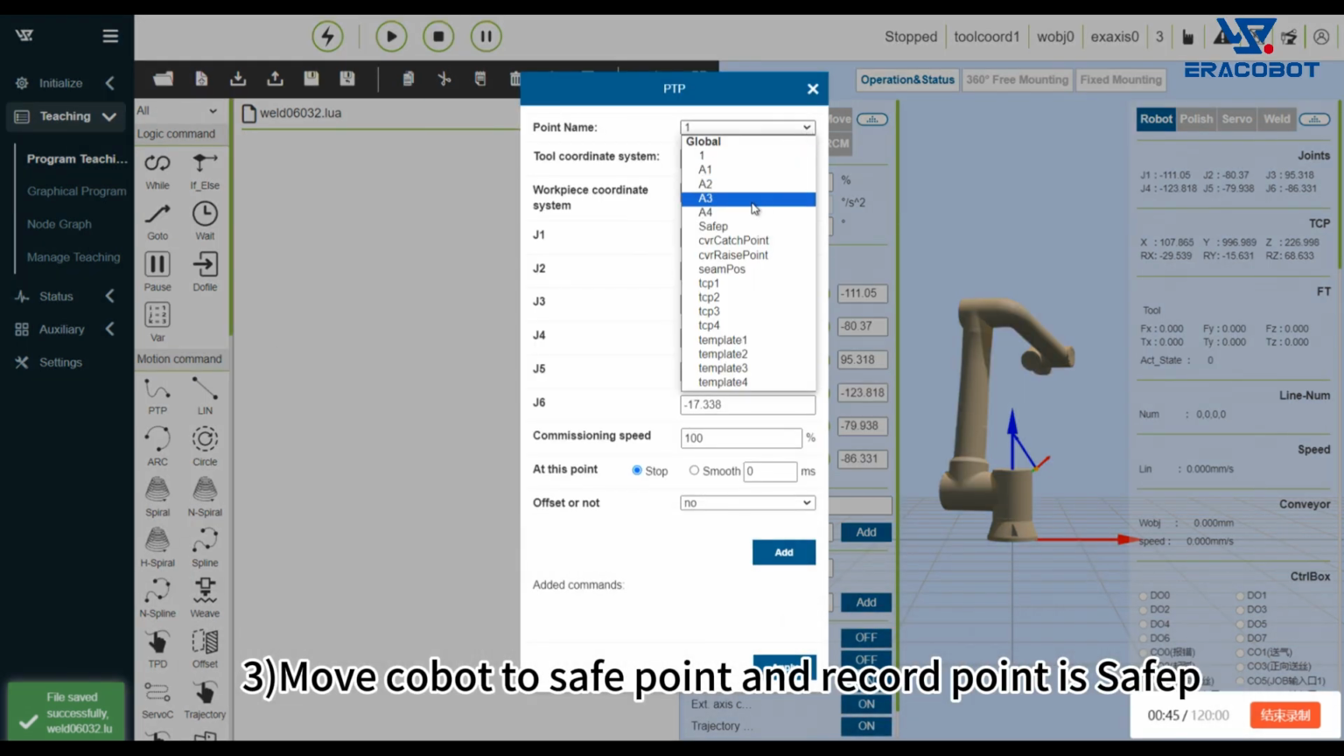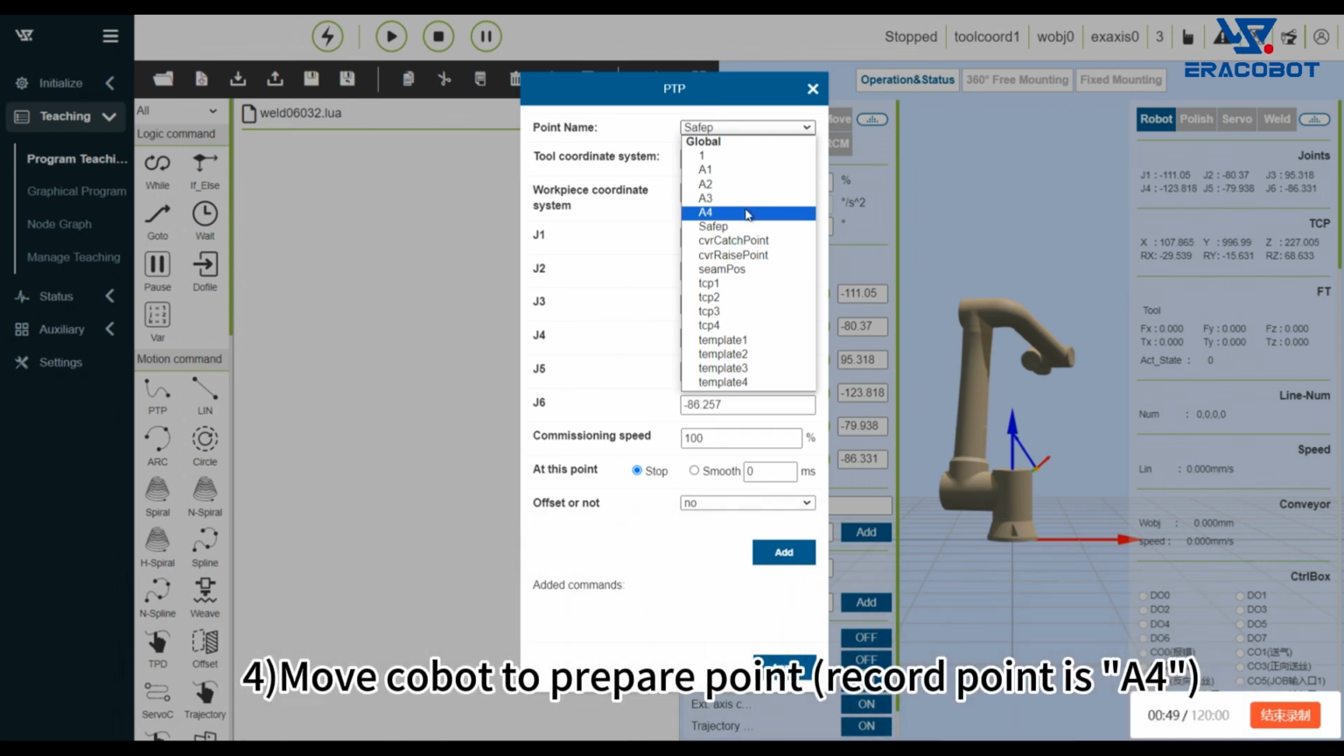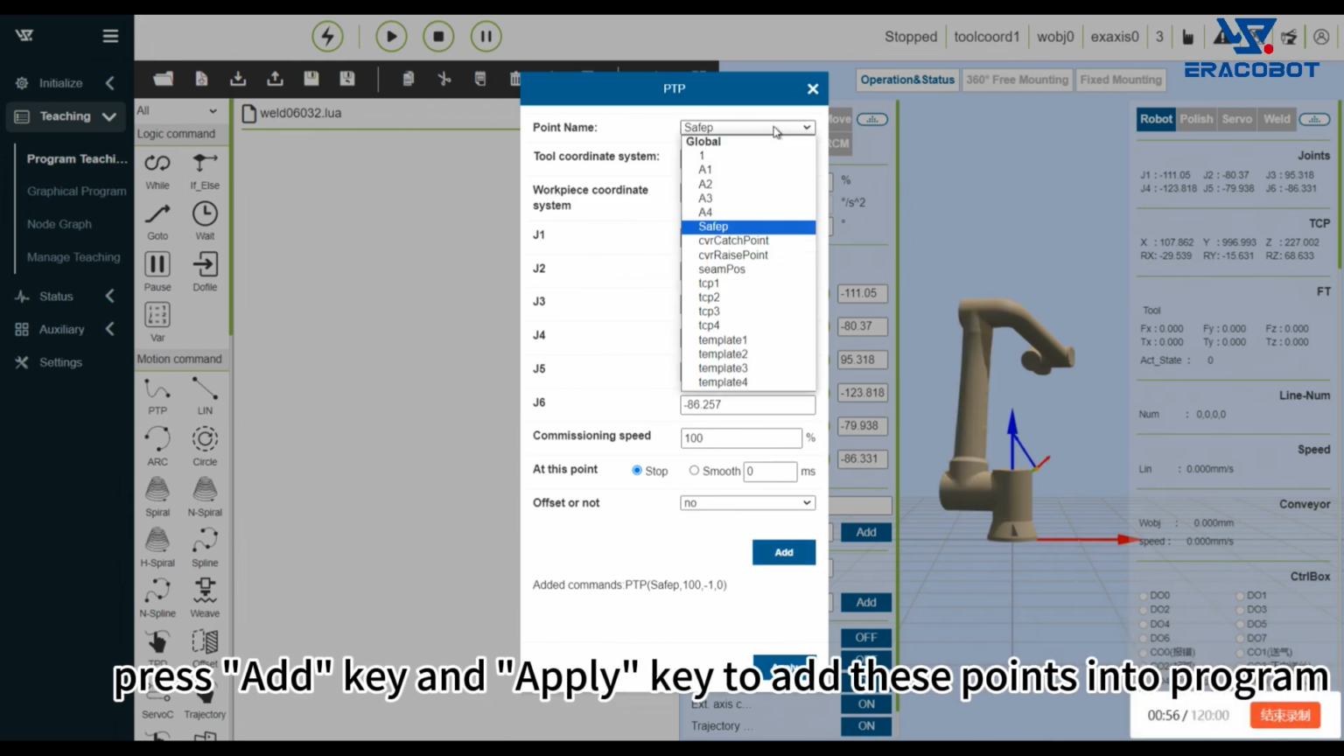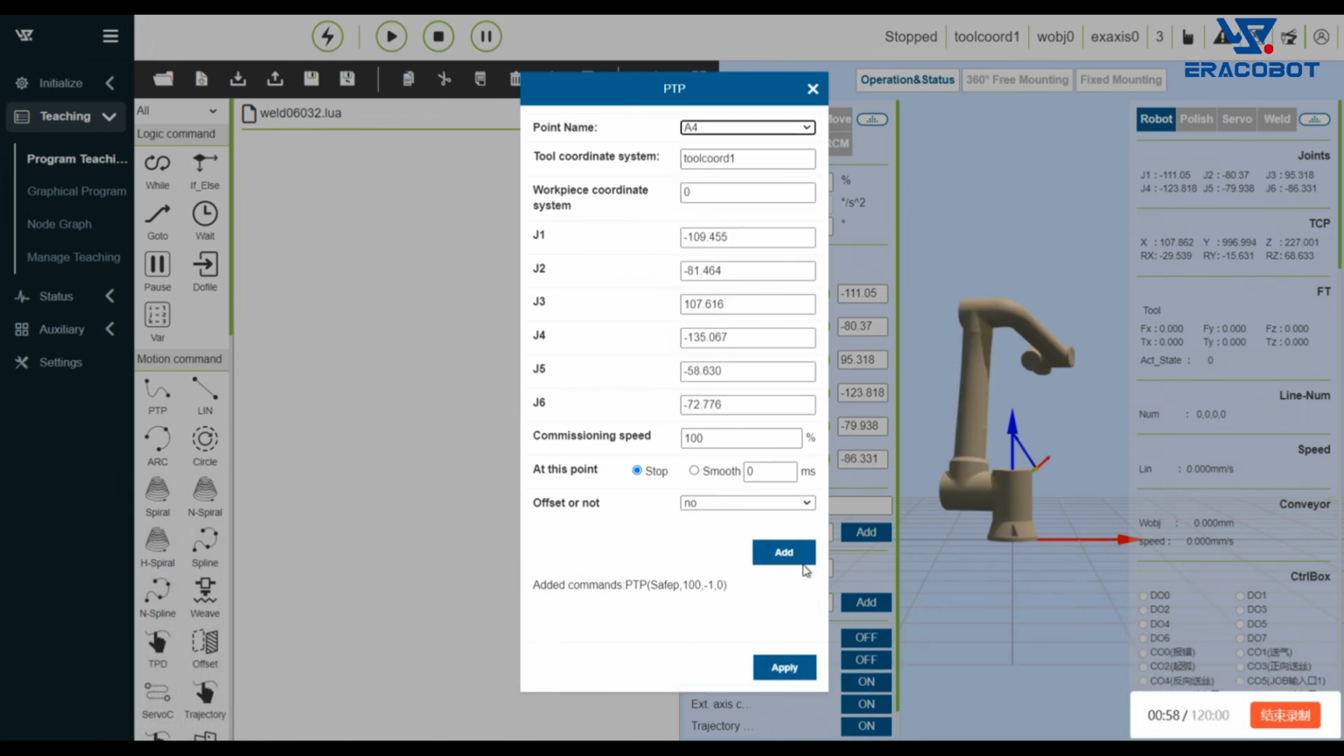3. Move the Cobot to a safe point, and record the point as SafeUp. 4. Move the Cobot to the prepare point, and record the point as A4. Press the Add key and the Apply key to add these points into the program.